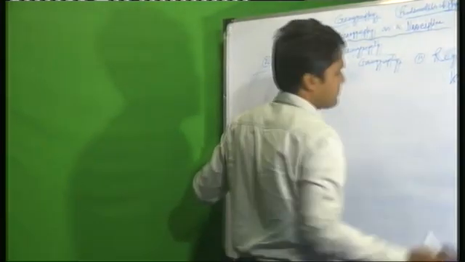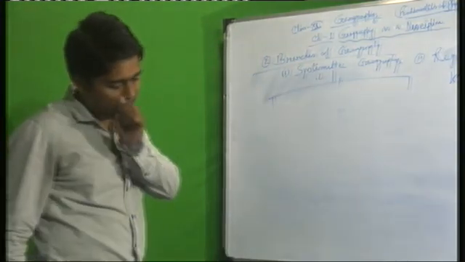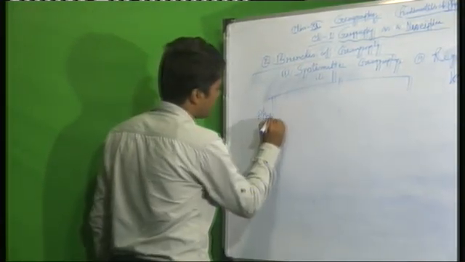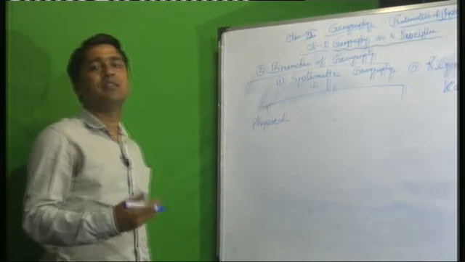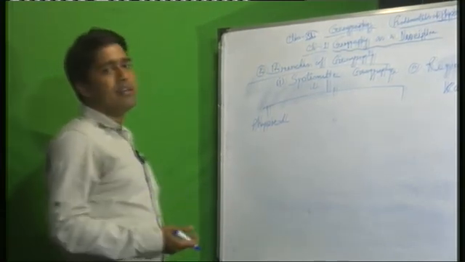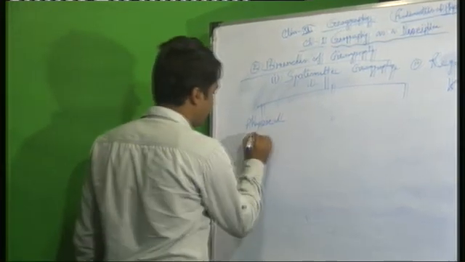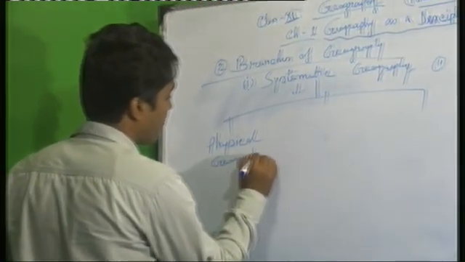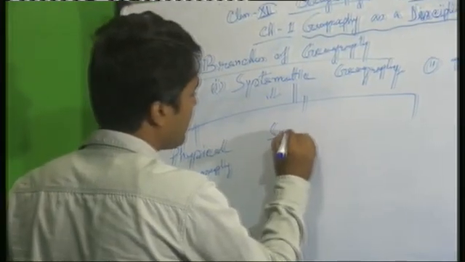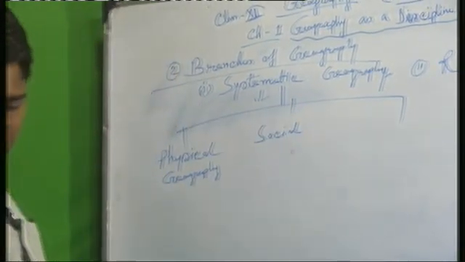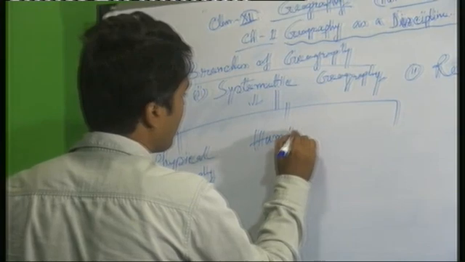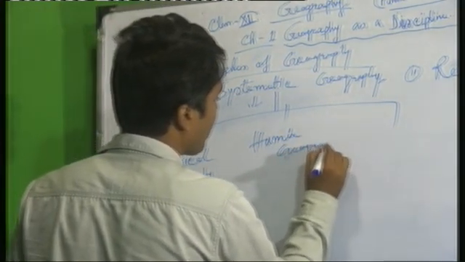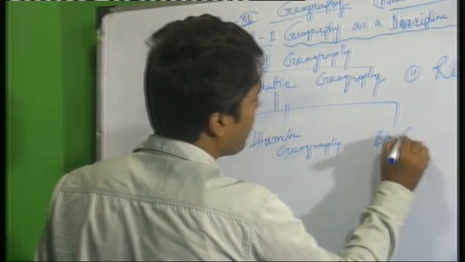Now, based on the systematic approach, what are the different types? Systematic geography has three parts. The first one is physical geography. I have already told what physical geography is: the portion that discusses natural phenomena like physiography, different types of river, mountain, etc. Then human geography and biogeography.